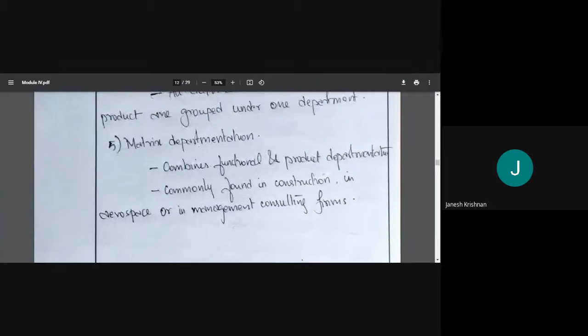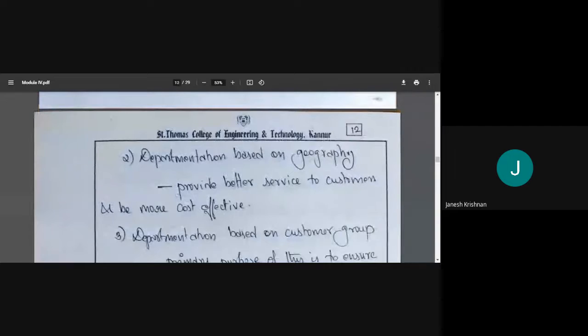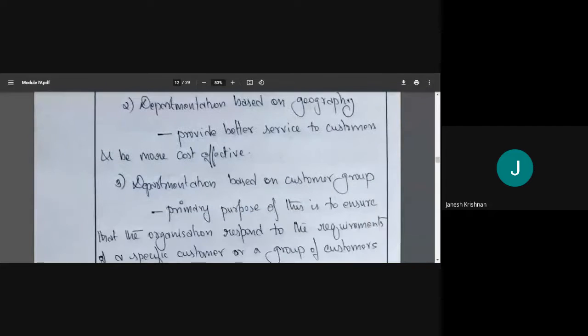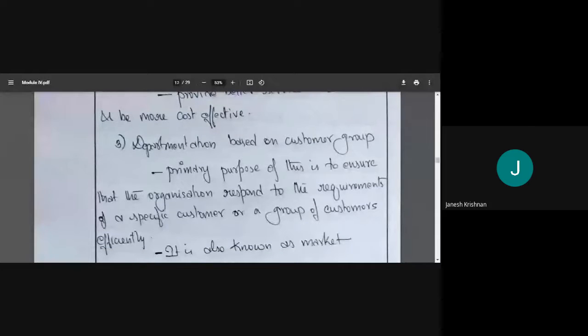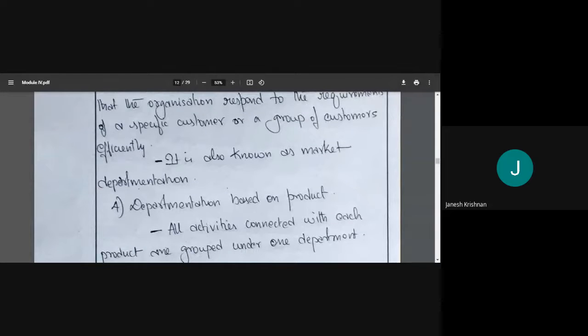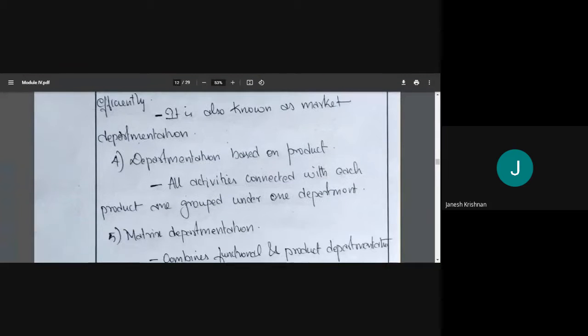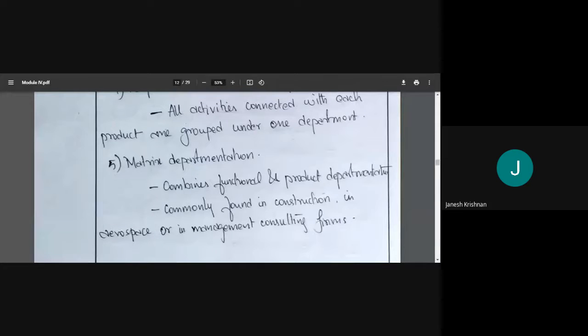So what are the different bases? First one is function. Based on function, we have functional departmentation. Based on geography, where it is located. Based on the customer group, that is what is the need and requirement of our customer, that will be the basis of departmentation, also known as market departmentation. Based on the product, each product will have its own department. And finally, we have matrix departmentation, which means the combination of functional and product departmentation. Combination of product and function.